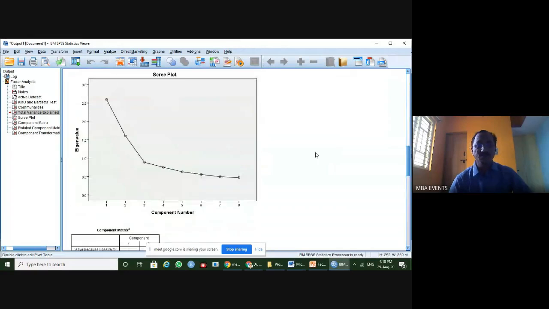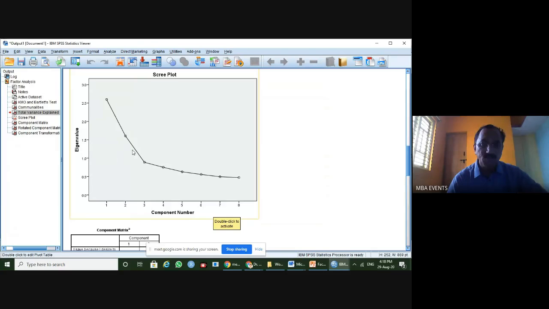Now you can see the scree plot as I have given here. The vertical axis, the y-axis, has the eigenvalues and the x-axis has the component numbers. Up to 8 components were extracted, but among them I am going to consider only those with eigenvalues more than 1. So that means this is the cutoff. Beyond this, we are not considering a factor, but we are considering directly these. How many factors do you consider?